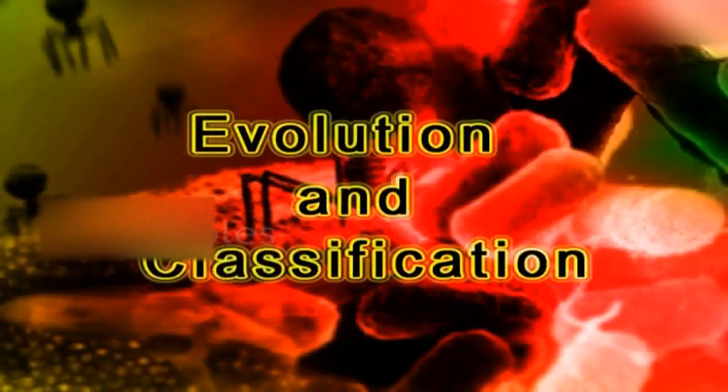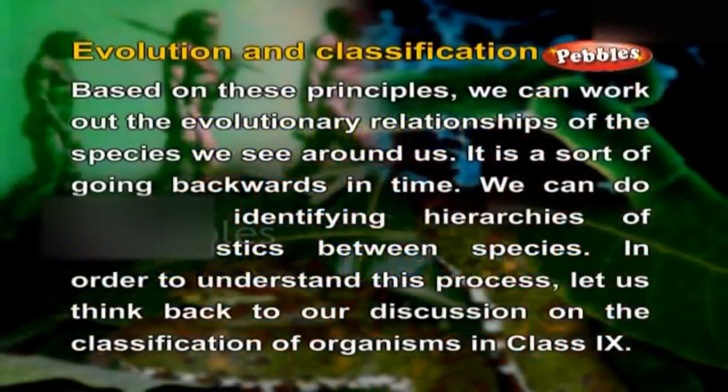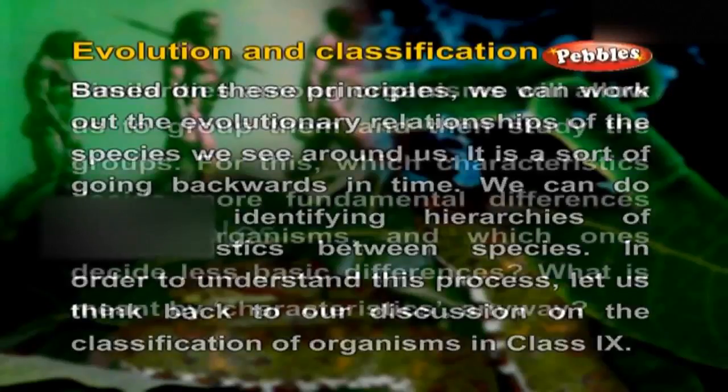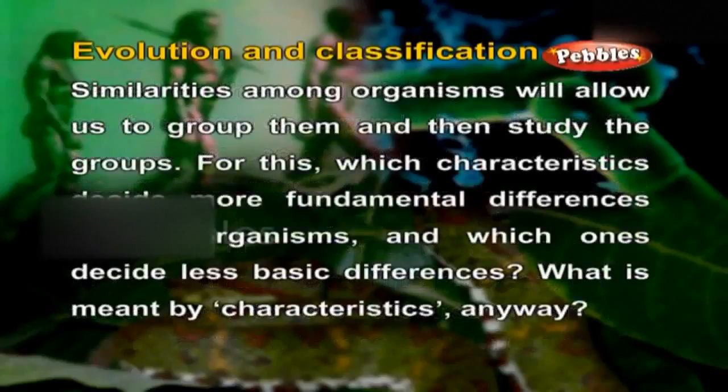Evolution and classification. Based on these principles, we can work out the evolutionary relationships of the species we see around us. It is a sort of going backwards in time. We can do this by identifying hierarchies of characteristics between species. In order to understand this process, let us think back to our discussion on the classification of organisms in Class 9. Similarities among organisms will allow us to group them and then study the groups.